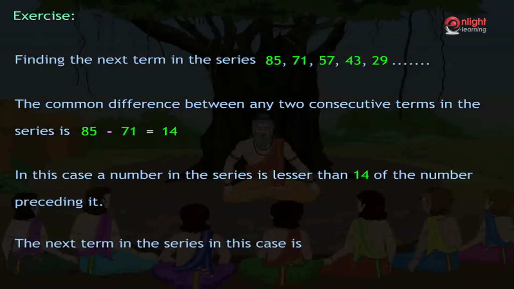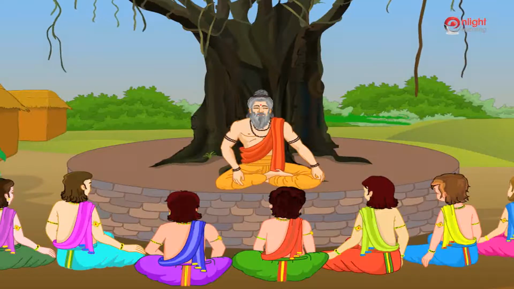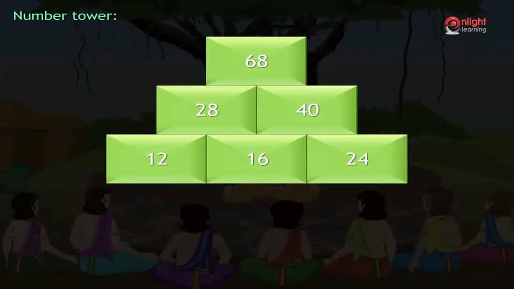Hence, the next term in the series in this case is 29 minus 14, which is equal to 15. Now let us learn and observe patterns of a different kind. Consider the tower shown here. In this figure, we observe a different pattern.